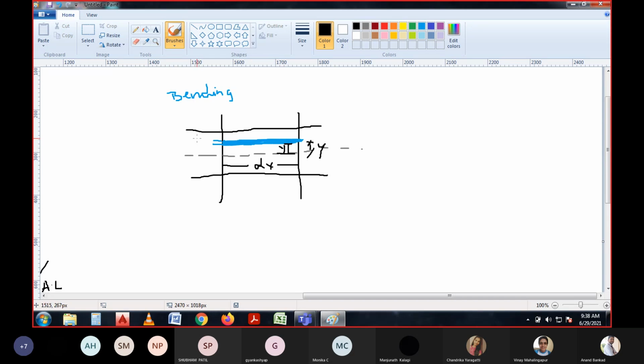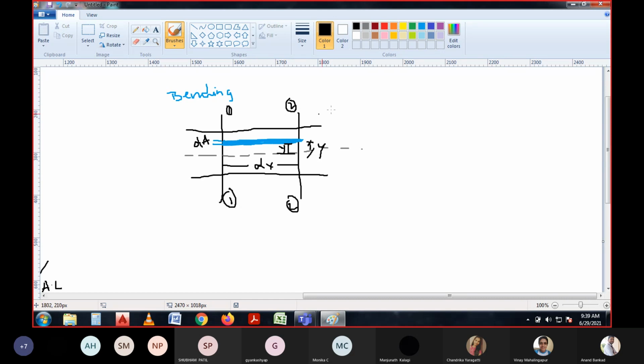And this is the area that I can write as dA, right? So this is the thickness dA, and this is the height of y from the axis, and this is the total strip or element I am considering. So this is section 1-1 and section 2-2.